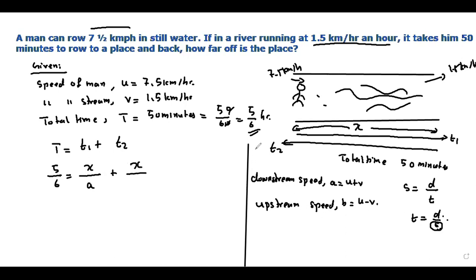The upstream speed is going against the flow, so it will be x by B. So 5 by 6 equals x divided by 7.5 plus 1.5, plus x divided by 7.5 minus 1.5.